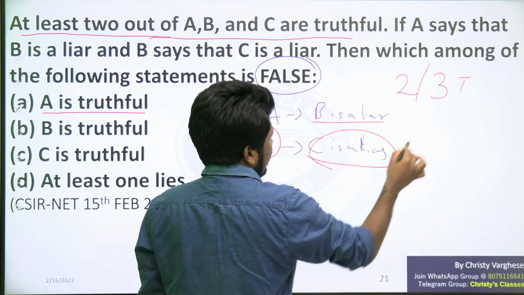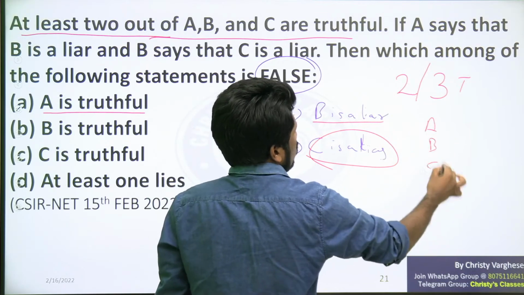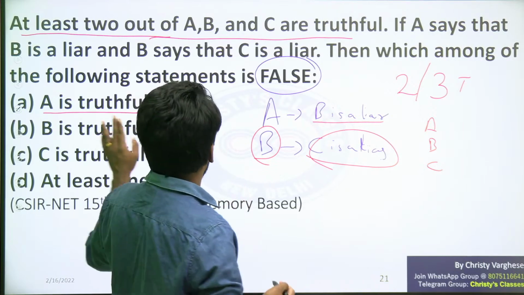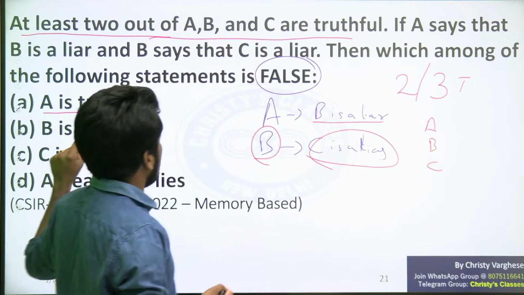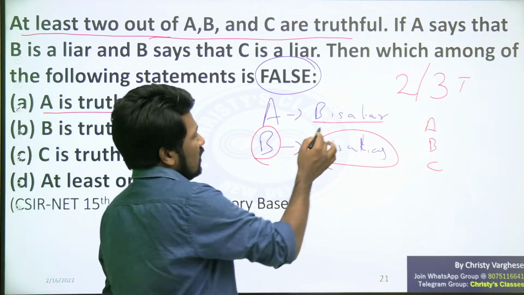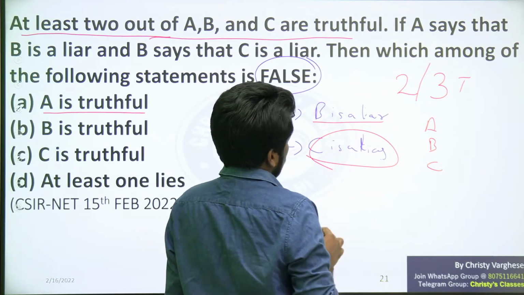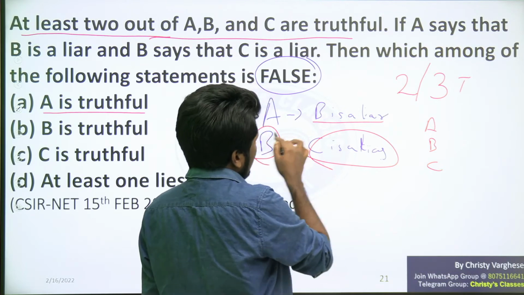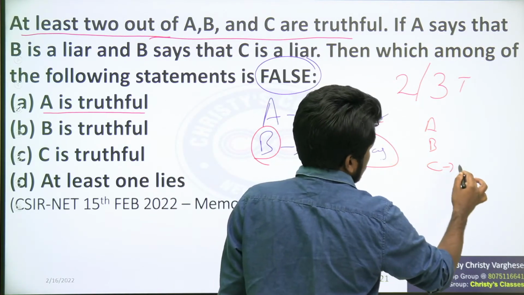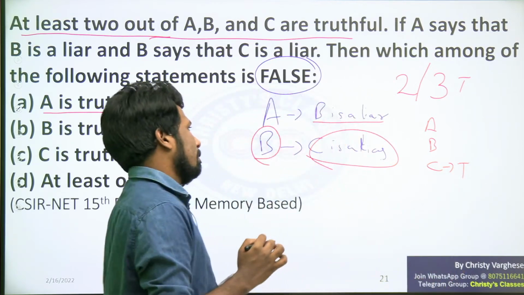So if you analyze A, B, C's, who is telling truth, who is telling lie, we can derive from that. If option A is a true statement, B is a liar is truth. That means C is a liar is a lie, because B is a liar. So C is not a liar, so C is truthful is possible.